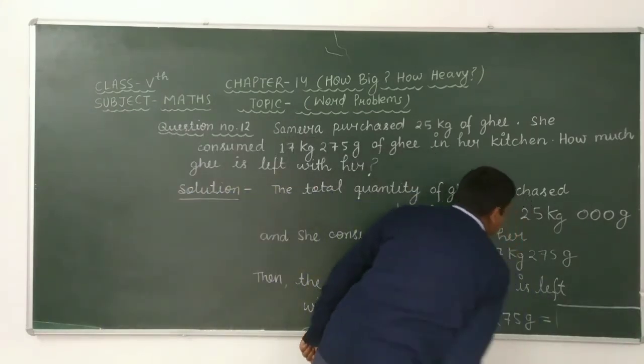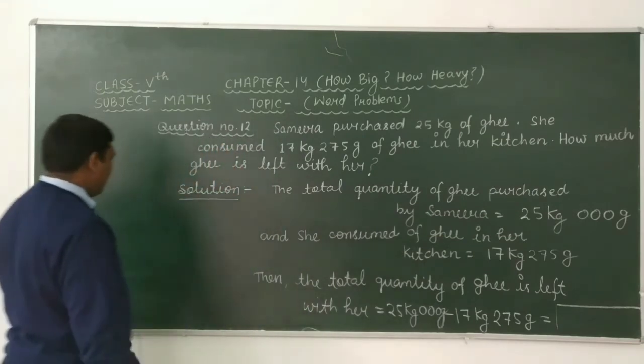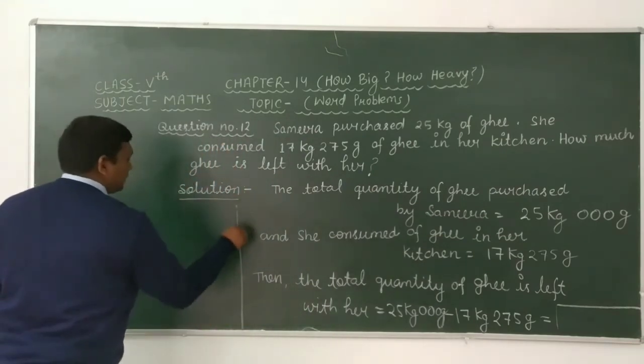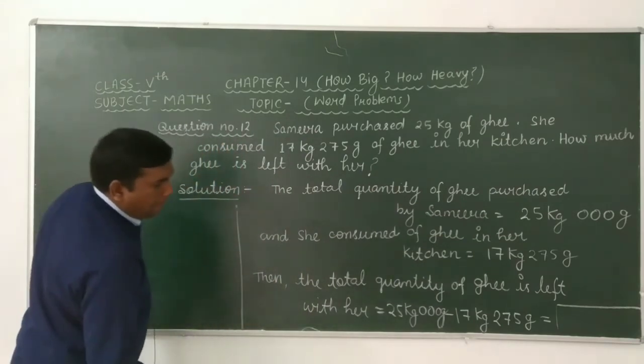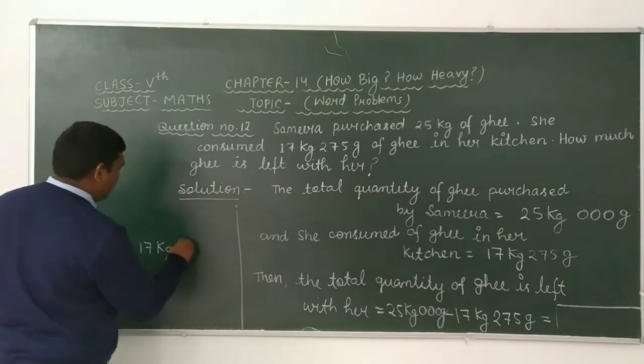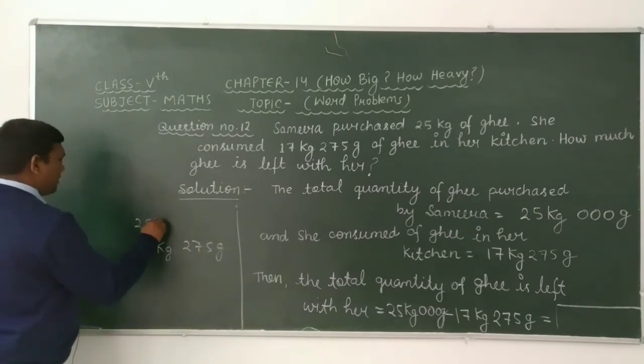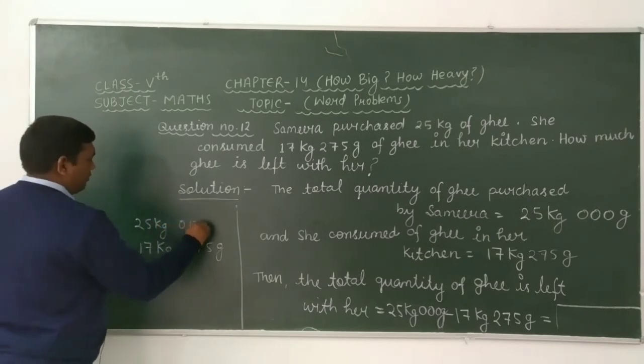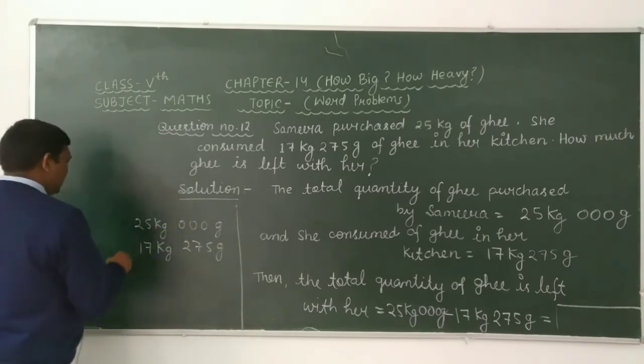Now let's start the subtraction of 17 kg 275 gram from 25 kg 000 gram.